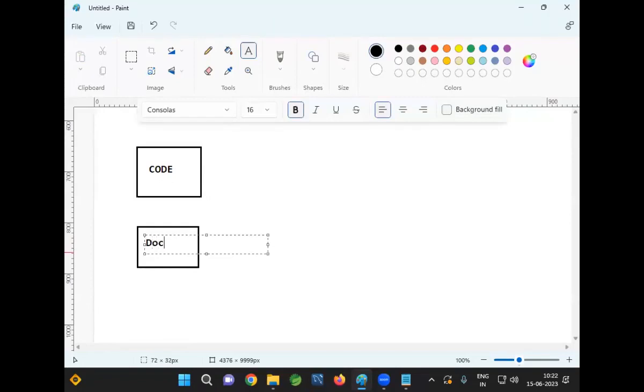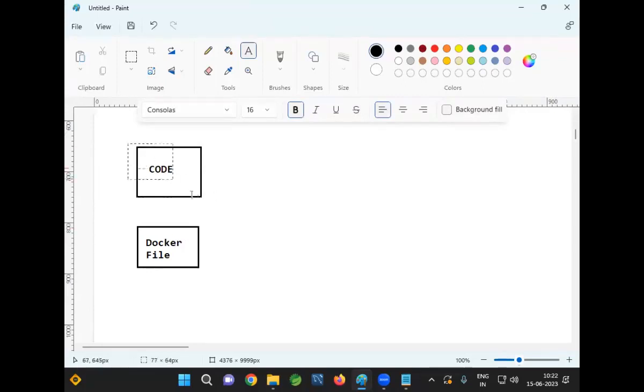That we need to specify in one file that is called a Dockerfile. We are going to use one file that is called a Dockerfile. In that Dockerfile, we are going to specify where is our code, which version of Java is required, which version of database is required, which operating system is required. Everything we are going to specify in the Dockerfile.